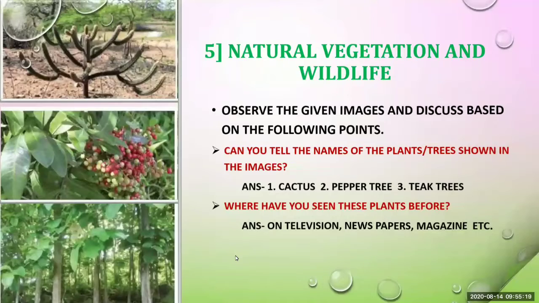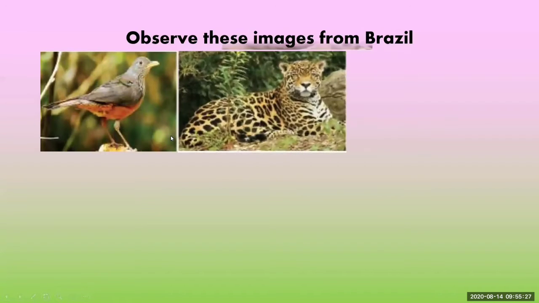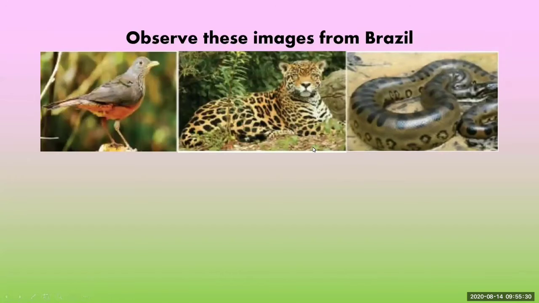Now observe the next images which are from Brazil. Yes, it is a bird. And next is just like a cheetah. And third one is a huge snake. Now you have to give the answer. Name the fauna shown in the image. Now first question: what do you mean by fauna? Fauna means animals and flora means plants.